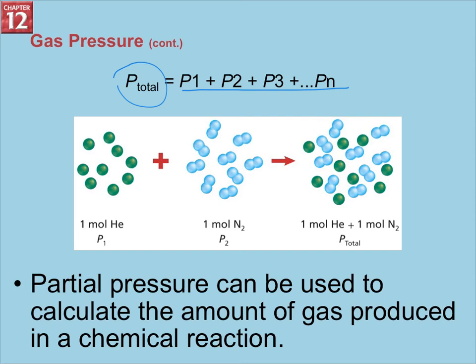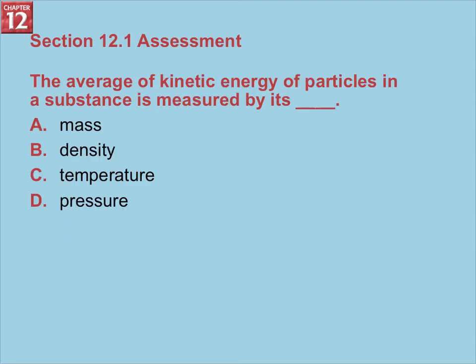All right, so here's a couple questions for you. You'll be answering these on Educate, and I'll have these come up for you in just a second. All right, the first question is, the average kinetic energy of particles in a substance is measured by A, mass, B, density, C, temperature, or D, pressure.